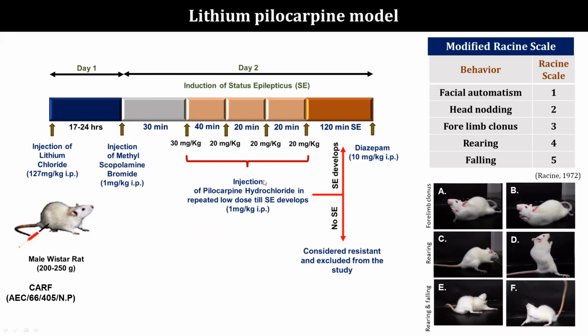First, acetylcholine receptors will be activated, and that in turn activates the glutamatergic system and thereby increases excitotoxic cell death. Once the animal enters SE, which is status epilepticus, that is, if the seizure is prolonged for more than 5 minutes, we call it status epilepticus. We allow the animals to be in SE for a period of 2 hours, and following this, diazepam is given to halt the seizure. During this SE, the severity of the seizure is graded from 1 to 5, where 5 is the highest score. These are the images to show the different stages. This is stage 3, stage 4, and stage 5.